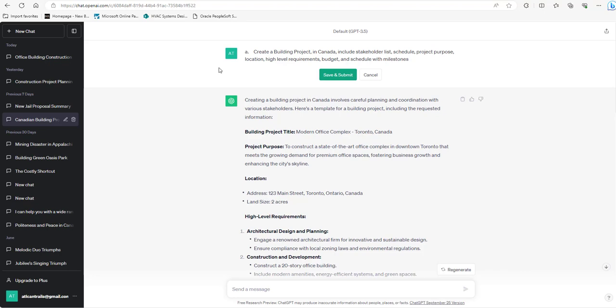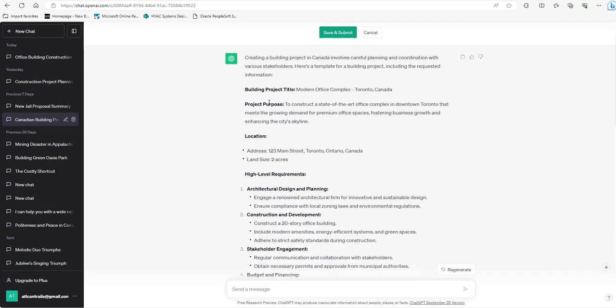So if you haven't made an account, please do so in ChatGPT. If you're having problems with it, just let me know. It's pretty straightforward to do. So in the prompt, I've copied in create a building project. The example I have is Canada, but you will change it into whatever country you have. And then all the text that you put in, you're going to hit submit. And then it's going to create something that looks like this.